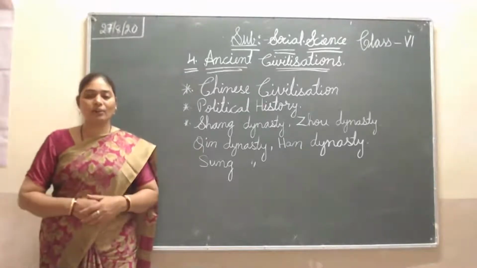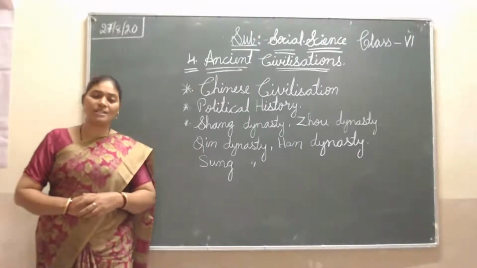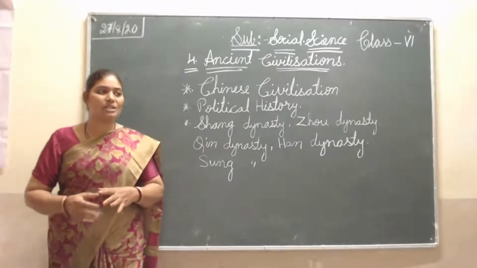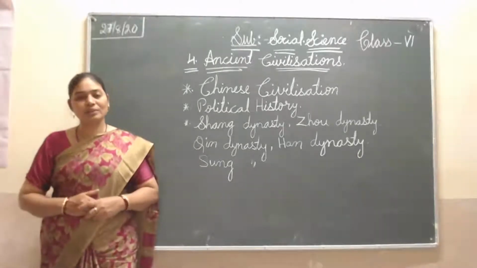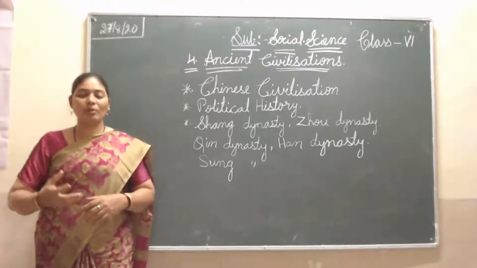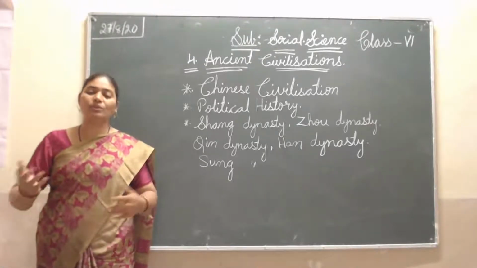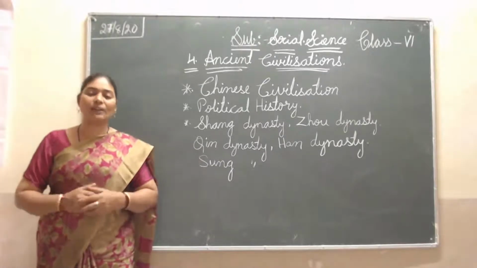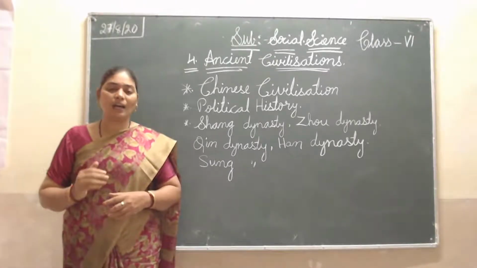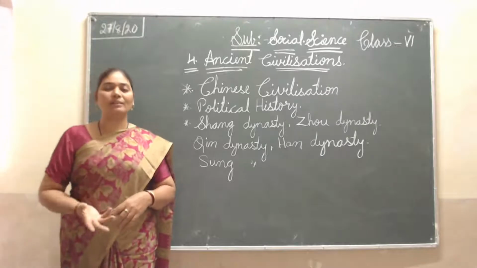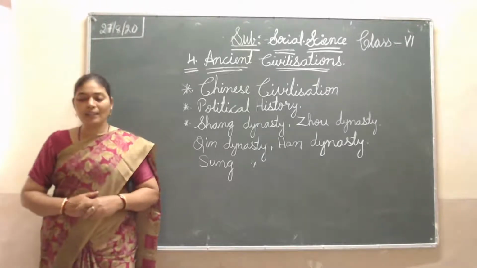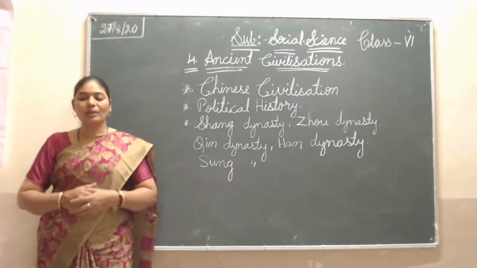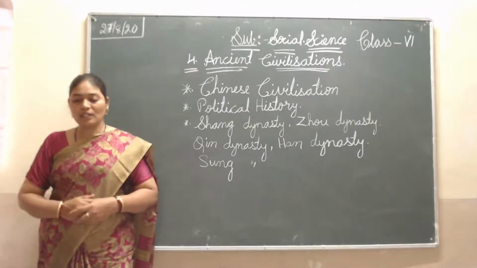They started growing more agriculture, and they understood how to crop the field and how to grow the crops. In short, they depended on agriculture and grew more food crops.